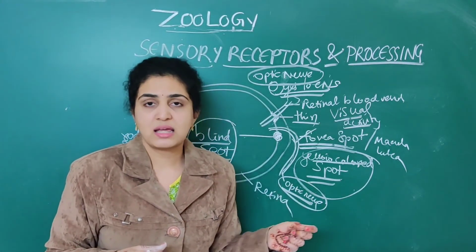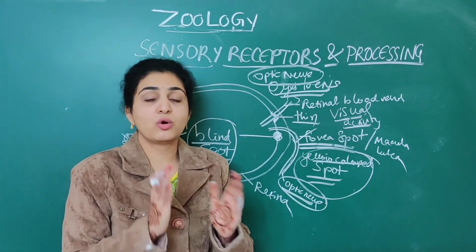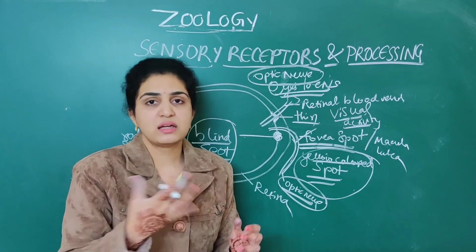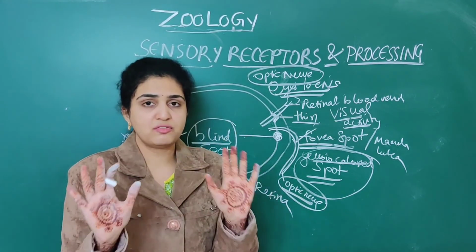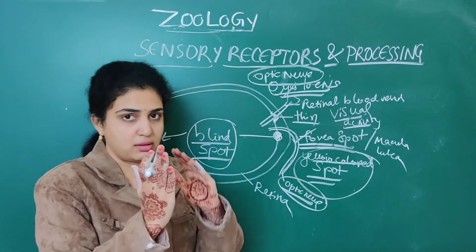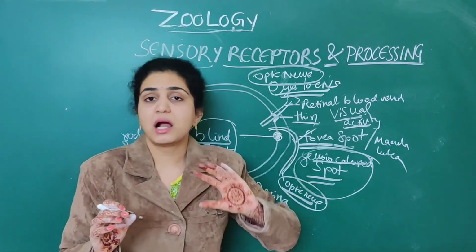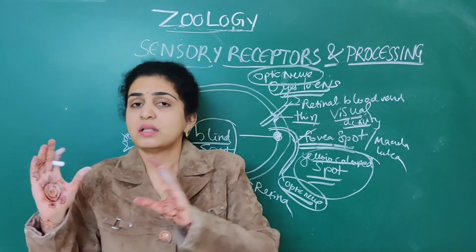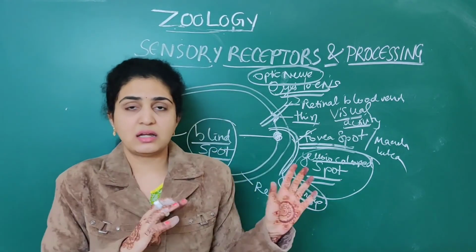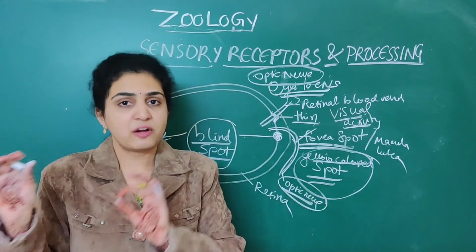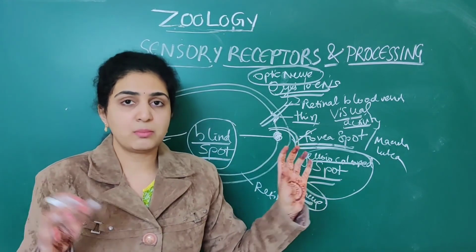The outermost layer is the sclera, the middle layer is the choroid, and the innermost layer is the retina. Simple, three different layers you have to remember. Then you have to remember their anterior continuations: from the sclera it continues as the cornea, and from the choroid through the ciliary body.